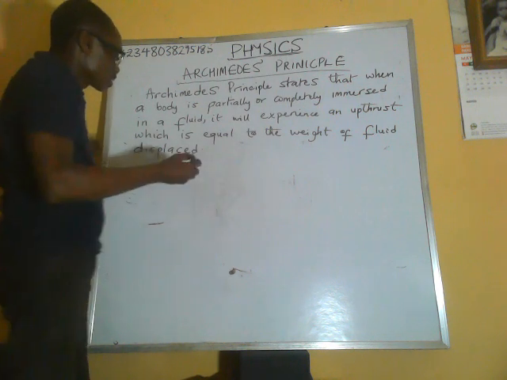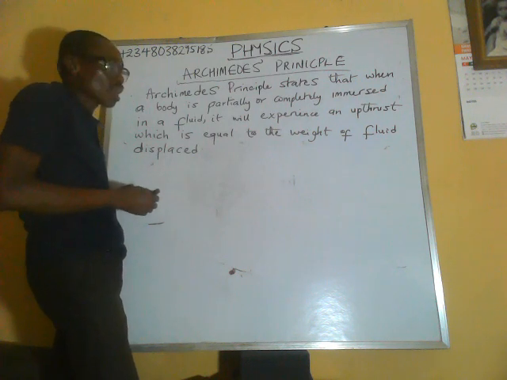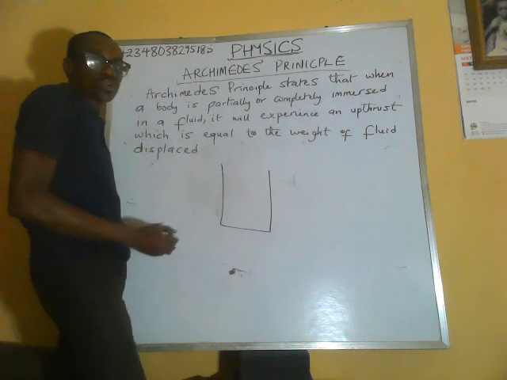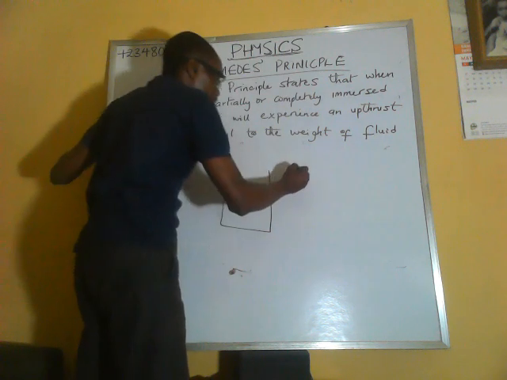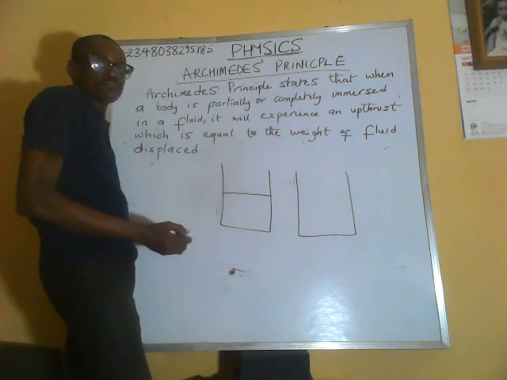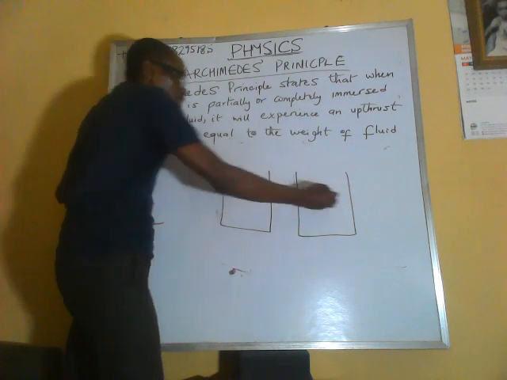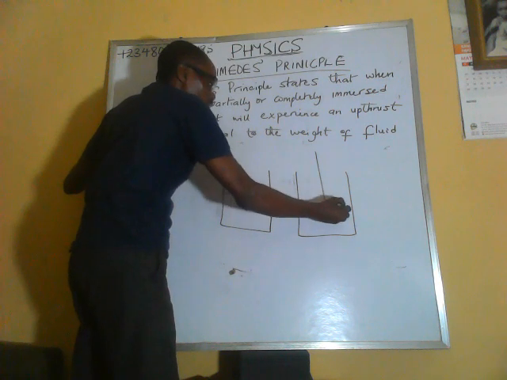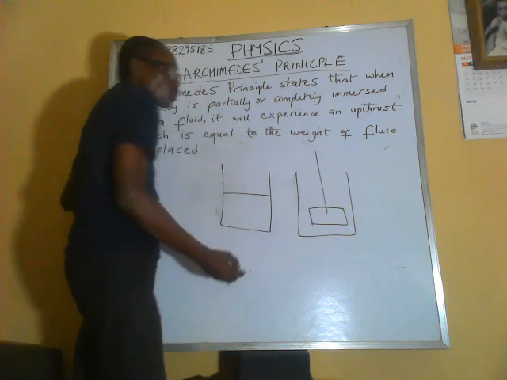So let me quickly illustrate this definition with a diagram. Let's assume this is a container, a beaker containing water at this level, and I have maybe a metal block. I now let down the metal block.